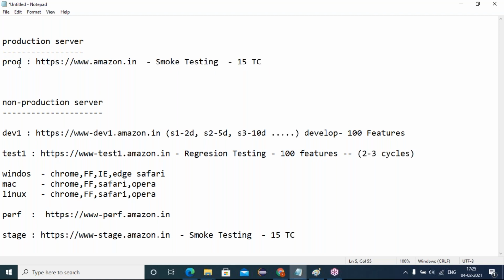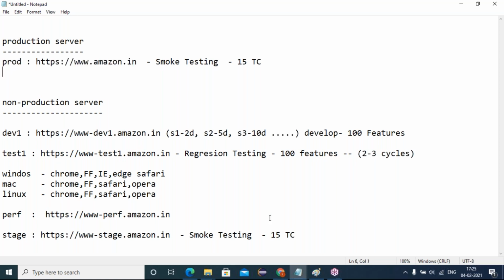Even after deploying to production, if I notice anything, I'll rectify and fix it. Generally, in the production server, we never do any development or regression testing; we only do production testing.